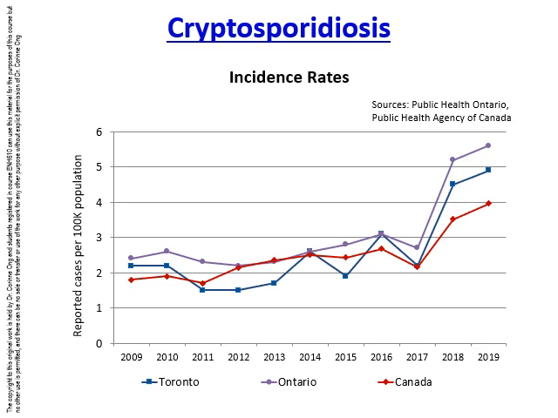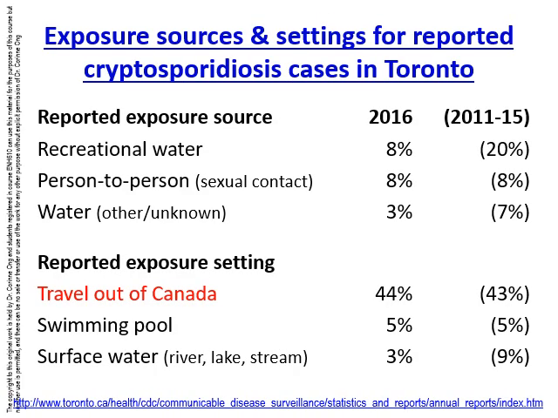The last Toronto public health investigation on exposure sources and settings of cryptosporidiosis cases was carried out in 2016. There were 87 cases of cryptosporidiosis in 2016, a 71% increase over the past 5-year average of 51 cases, and the highest incidence rate observed in Toronto since 2006. This was partly driven by increased reports from July to September. The majority of the cases during this period were exposed through travel abroad.